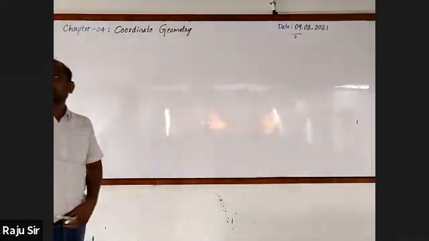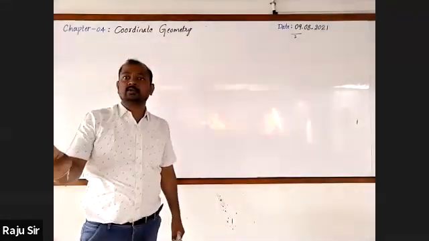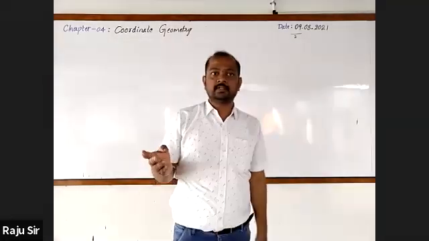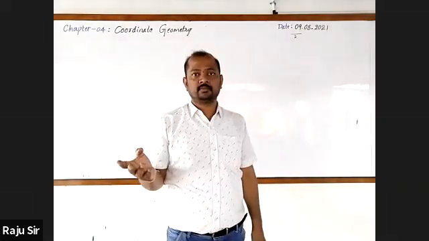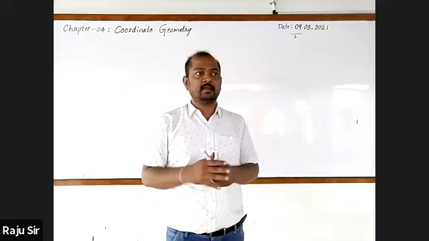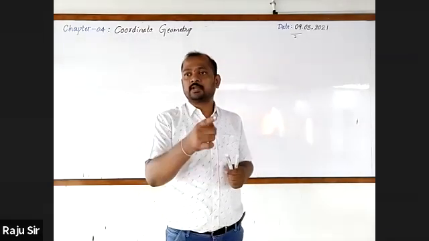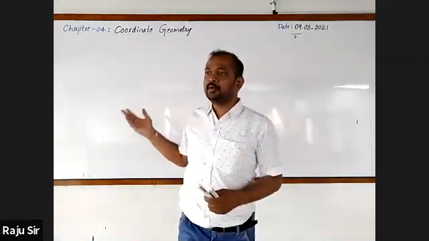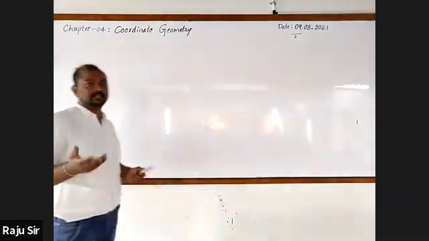Here, when you know the coordinates of the points, you are going to decide whether the given geometrical figure is a triangle or not. If it is a triangle, the type of triangle. Next, you'll check whether the points are collinear or not. Third, you'll come to know what type of quadrilateral it is.